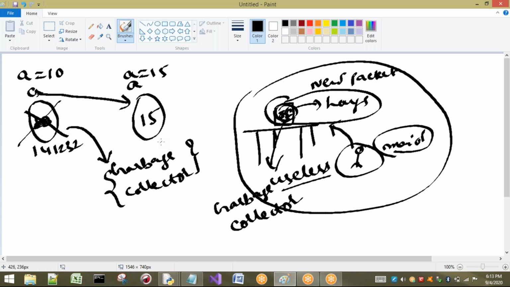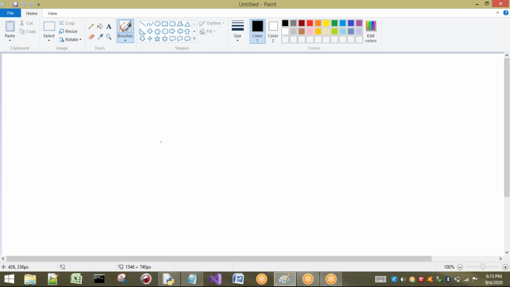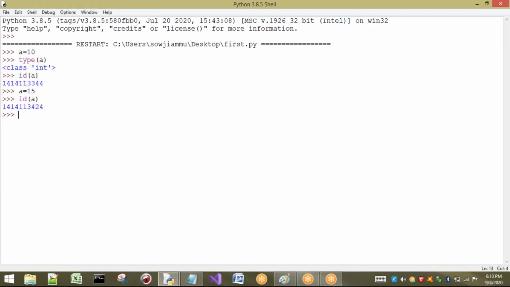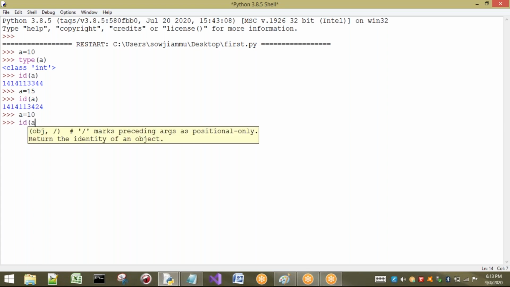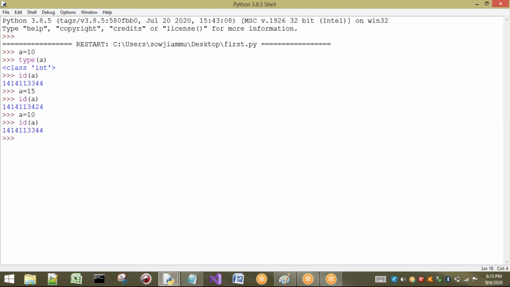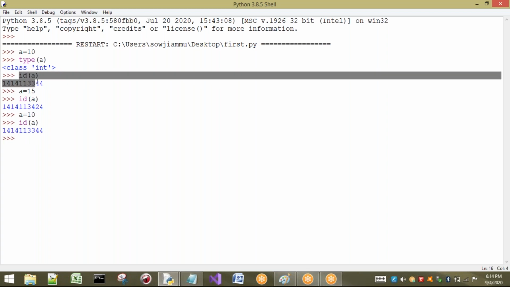So this is one concept. Here you can observe immutability. Now I want to show you. I will take only one variable. Here I am going to consider a equal to 10. You have to observe clearly here, very important thing. I am going to consider the ID of a. You have to observe this one.